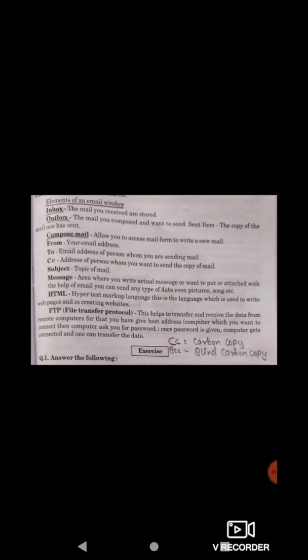There is one more feature which is known as BCC, which stands for blind carbon copy. Now, what the difference here is, in CC, whoever receives the email will be able to see who all received the email. Like if there is one person or two persons or three people, the people involved in receiving these messages will be able to identify who those people are. In blind carbon copy, the email goes directly and you won't be able to see who the other people involved are.